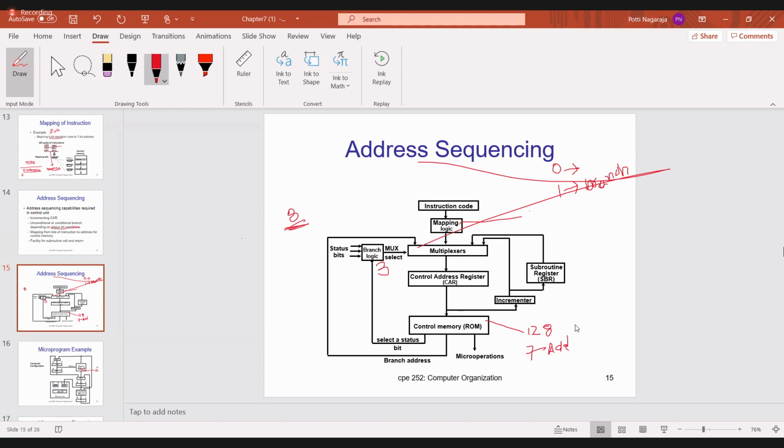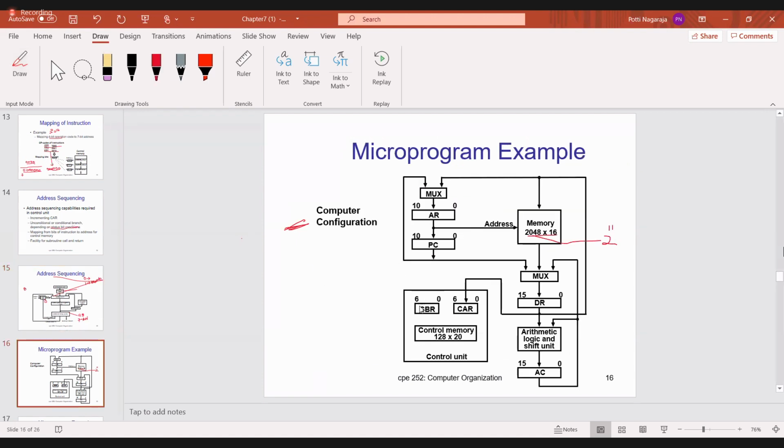Yesterday you saw this. Then the microprogram example also, I think I said, whether I completed this microprogram example. Is it completed or not? So the microprogram example also, no problem.